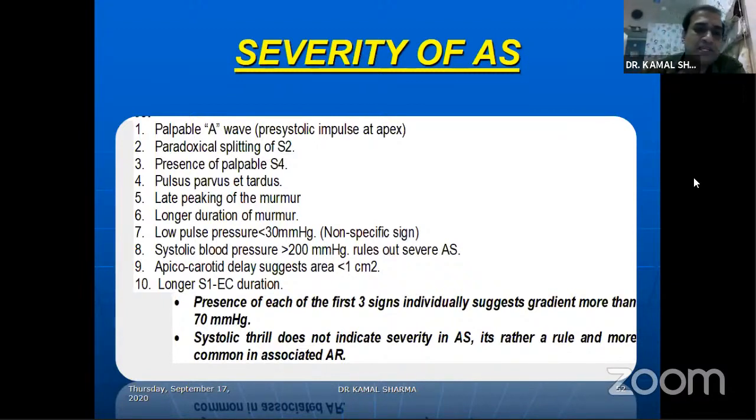Apicocarotid delay, if you can perceive it, then the valve area is definitely very critical. Long S1 to ejection click duration, all of them are findings of severe AS. Presence of each of the first three individually suggests a gradient more than 70. So either you have an A wave, split second heart sound, or S4, all of them will happen when the AS gradient is more than 70. Systolic thrill does not indicate severity in AS and is a rule rather than the exception, and more common in associated AR.